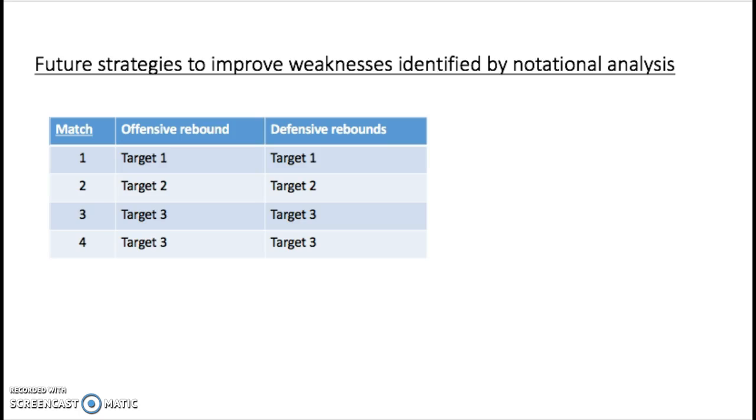A second weakness is Aaron's scoring success. In order to improve his scoring rate, I recommend that he spends the last 10 minutes of every training session for the next 2 weeks practicing 2 and 3 pointers.